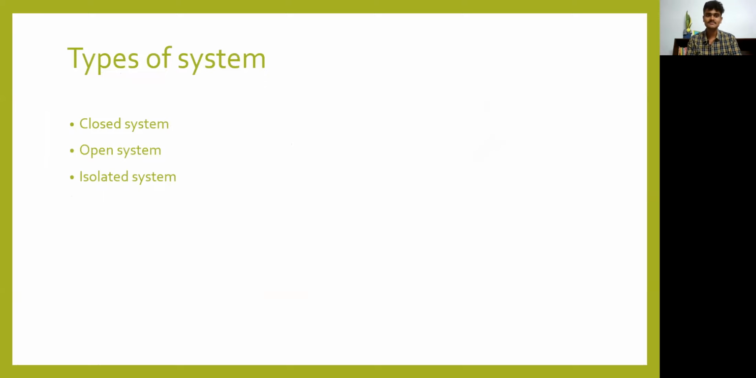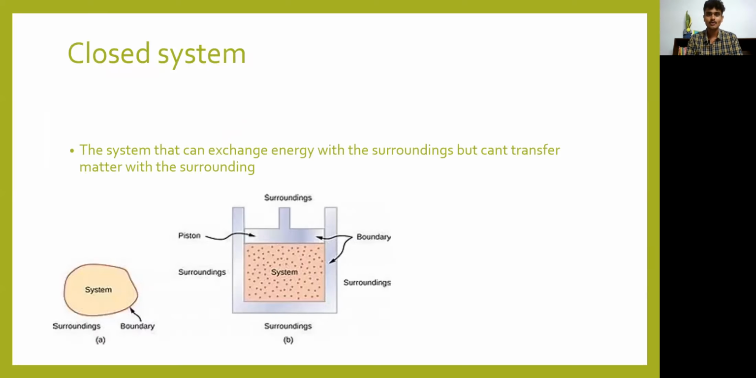Next we come to the types of systems: closed system, open system, and isolated system. So there are three types of systems: closed, open, and isolated. The system that can exchange energy with the surroundings but can't transfer matter with the surroundings is a closed system.